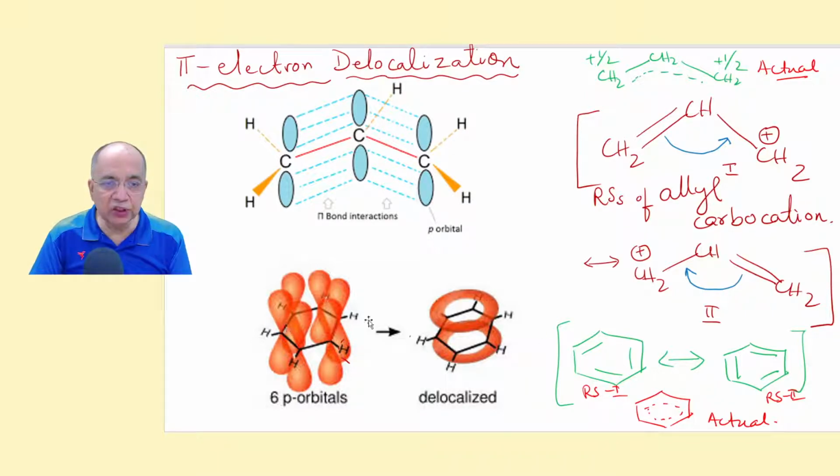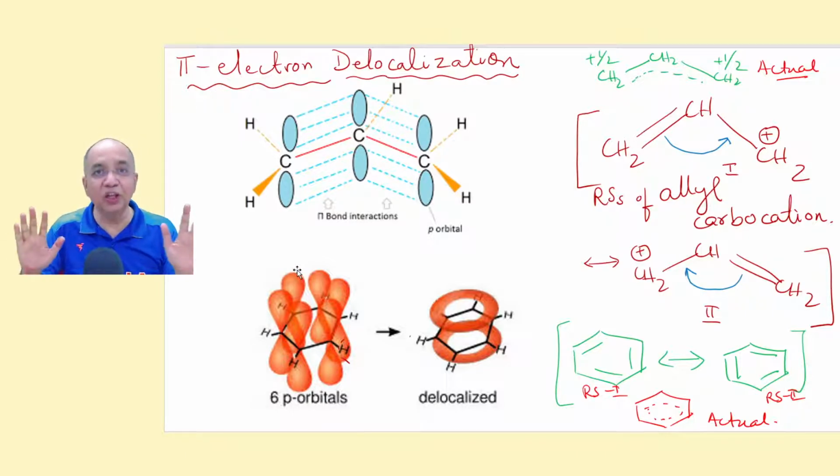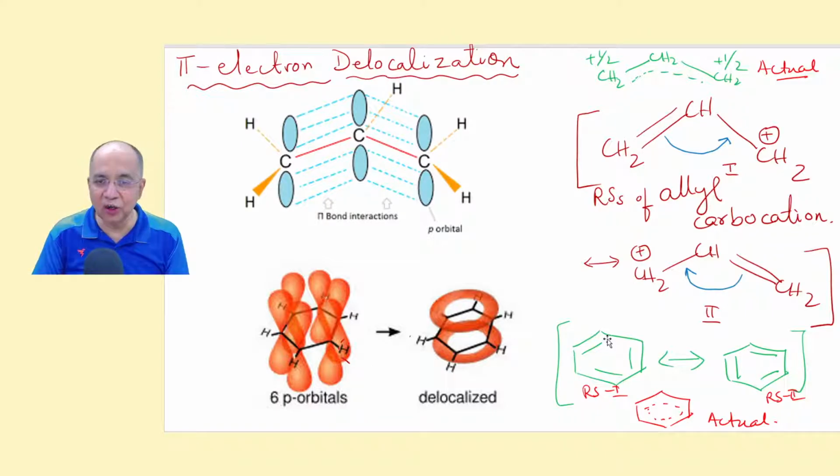So any p orbital is not only overlapping with the adjacent p orbital on the right side, but also the one on the left side. So they are delocalized. The three double bonds are not localized.